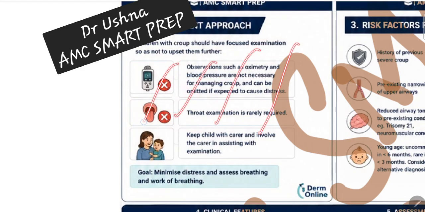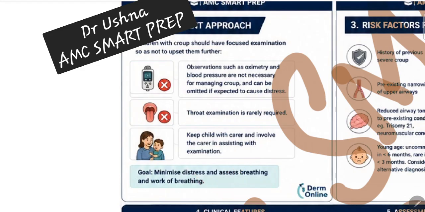Nothing, no, nothing is your option. Just keep the child with the carer, sitting comfortably, not disturbing the child much, because whenever you disturb the child, there is going to be increased work of breathing. What do you mean by increased work of breathing?